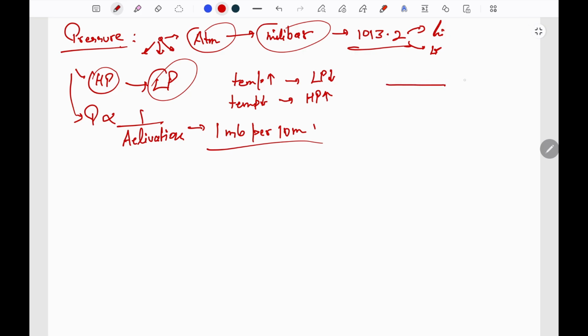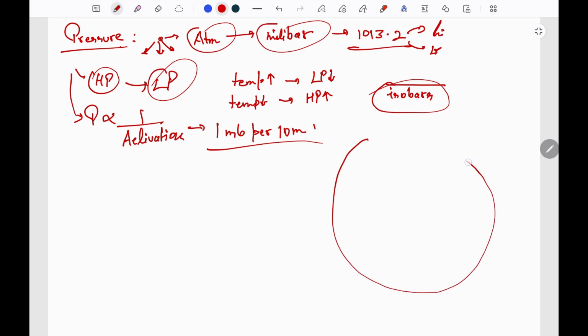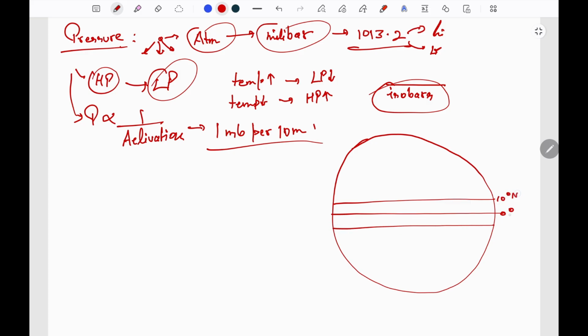And the line which is joining the areas having the same pressure is known as isobars. Now let us have a look at the pressure distribution on the Earth's surface. This is the equator, 10 degrees north, 10 degrees south. So this is the equatorial low pressure zone. Why? Because the temperature here is high and the convection is more, so the pressure will be less.